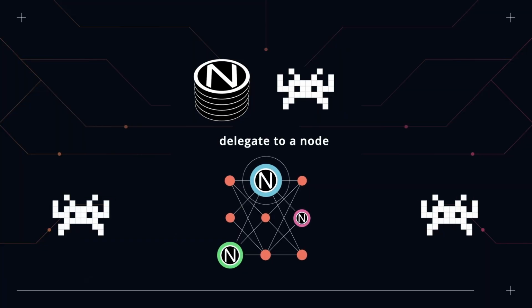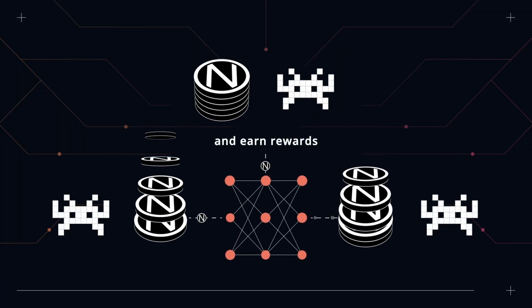The other thing you can do with your NIMs is delegate them to someone else who's running a node. We will have a list of nodes that are operating. So as somebody who has an amount of NIM and would like to stake it on a node, you can look at the nodes, at their performance, at their description, at a number of pieces of information about the node, and pick the node you want to delegate to. Once you have delegated to this node, when it is working properly, it will receive some rewards. And as a person who's delegating to the node, you will receive a share, a part of these rewards that are given to the node.